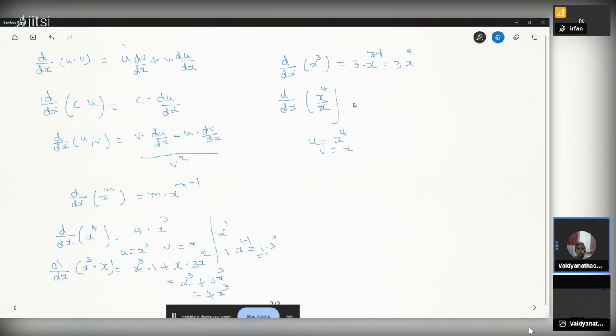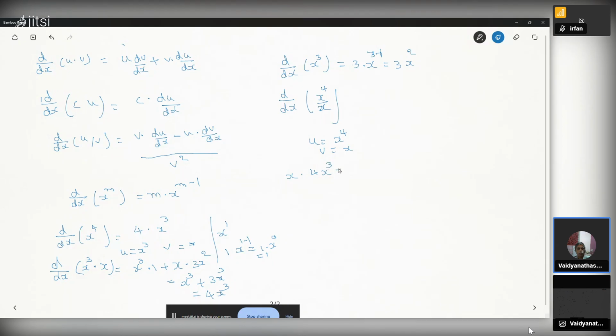So v into du by dx, I have written here: x into the derivative of x power 4, which is 4x cubed. So x into 4x cubed